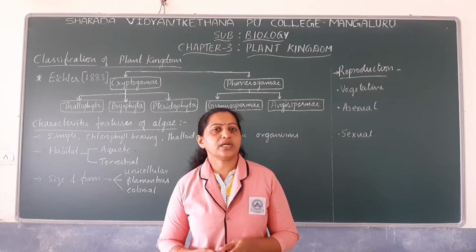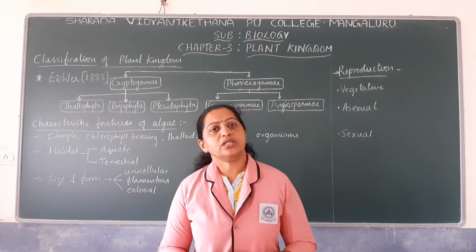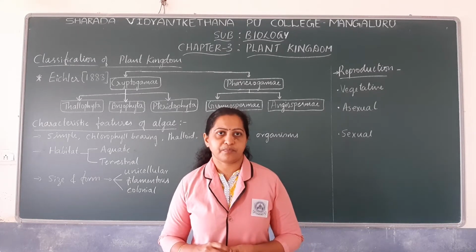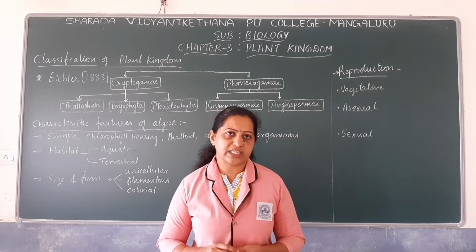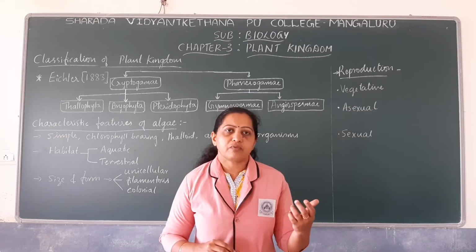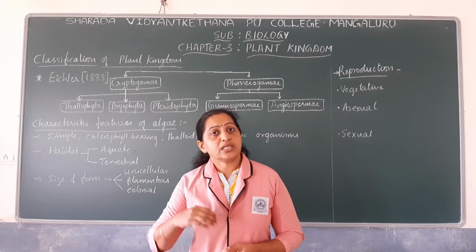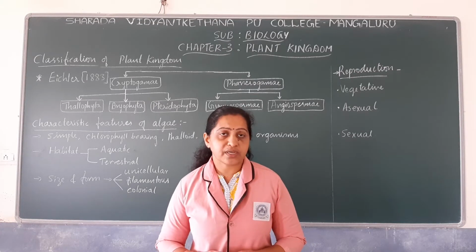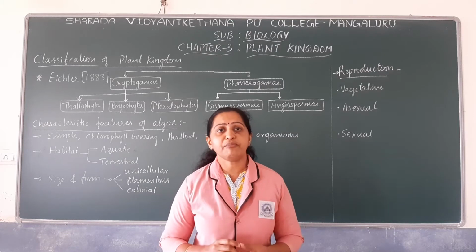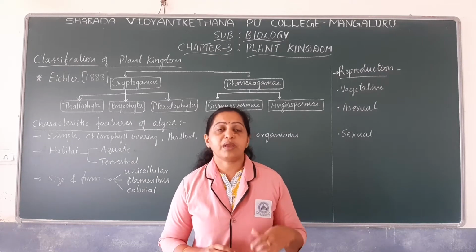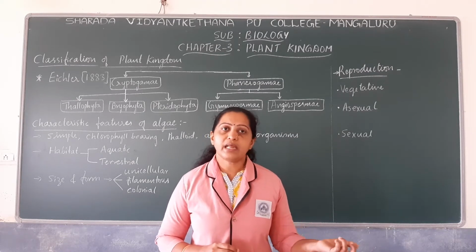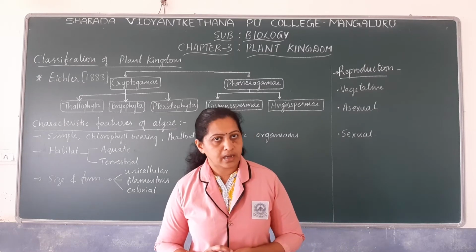What are the criteria that have been considered for classification? And we have also noted down the various systems of classification. Just recall those systems. When I introduced you to the chapter biological classification, I told you there were various systems of classification and many attempts have been made on classification. It may be in the Linnaean period, pre-Linnaean period or post-Linnaean period.